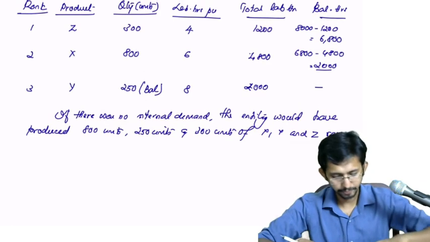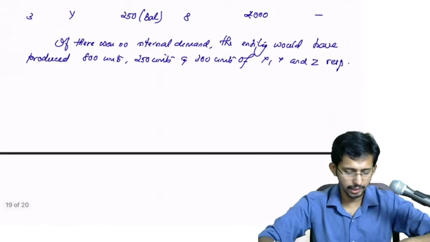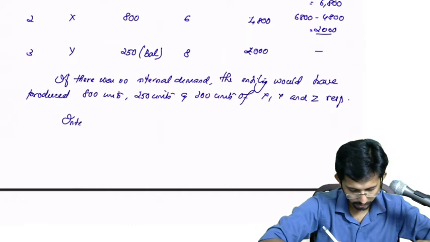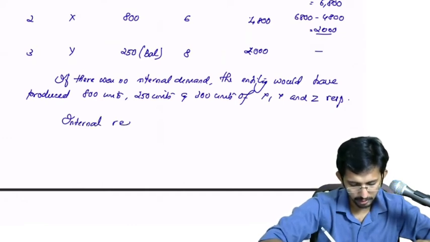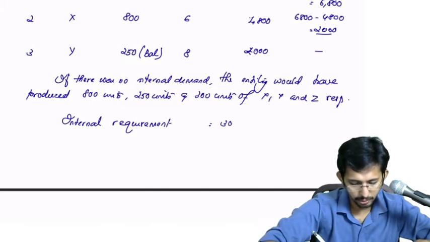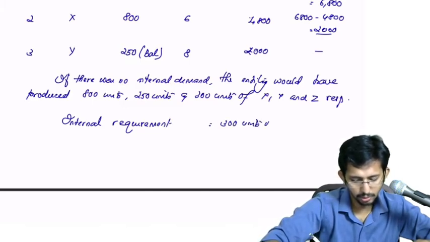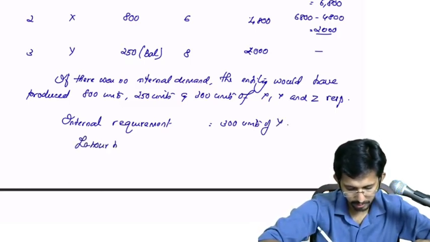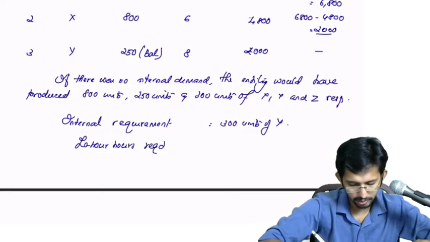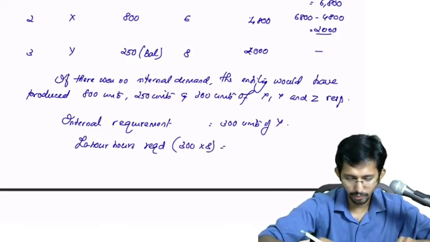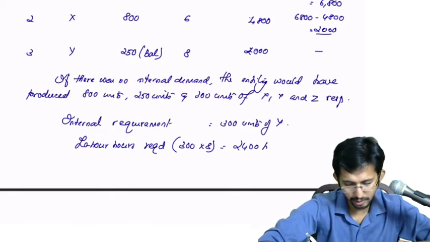Now what do you have to do? Since there is an internal requirement, what is the internal requirement? You require 300 units of Y. Labor hours required: 300 into 8 will be 2400 hours.